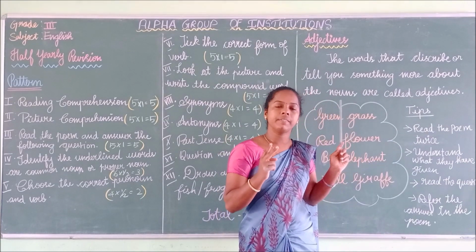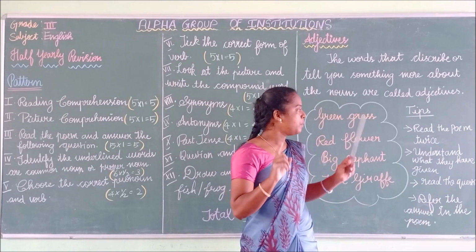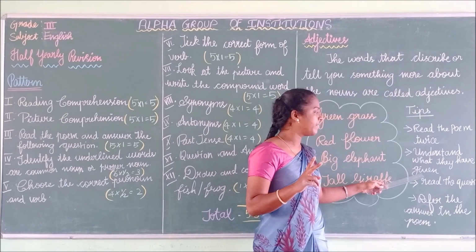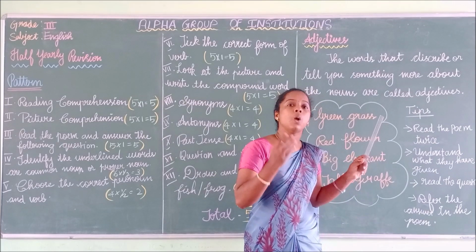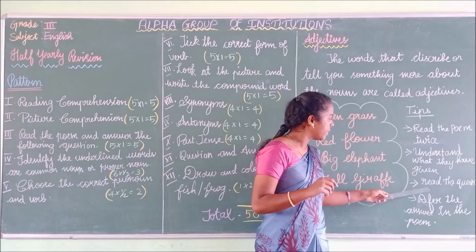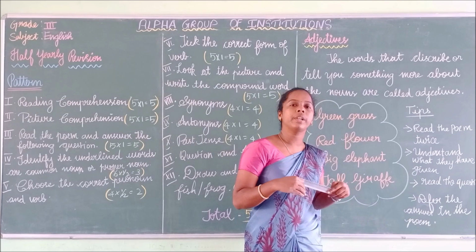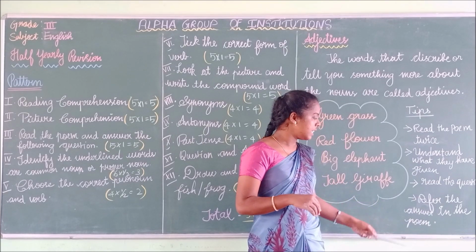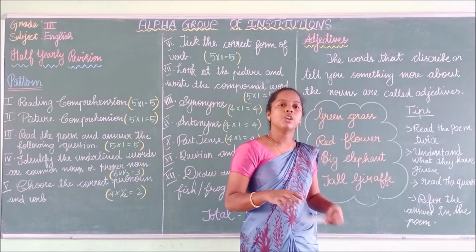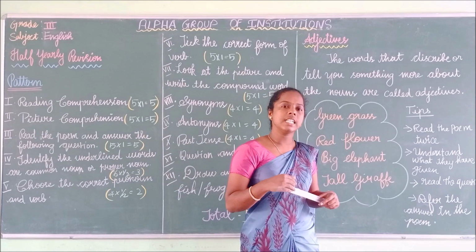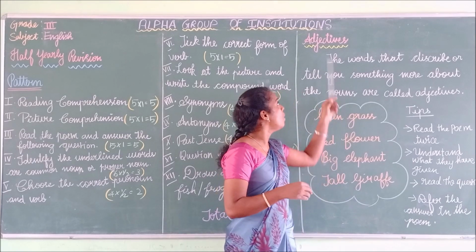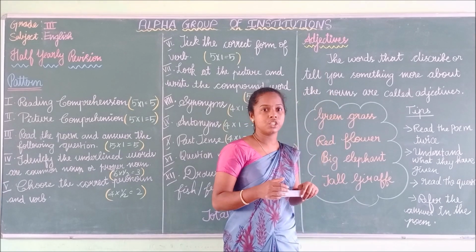Understand what they have given in this poem. Read the questions. Next, you have to read the given 5 questions. And finally, refer to the answers in the given poem. So you first have to know well about adjectives. Have you understood, children?